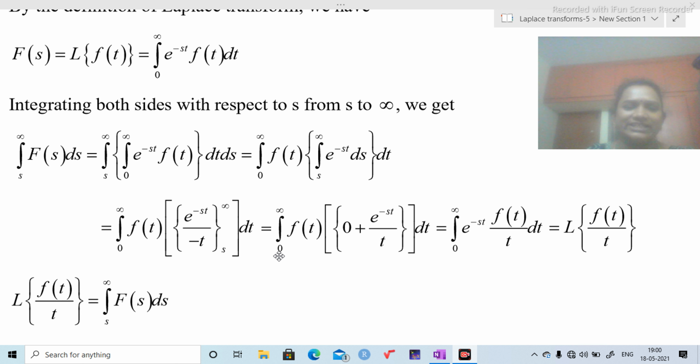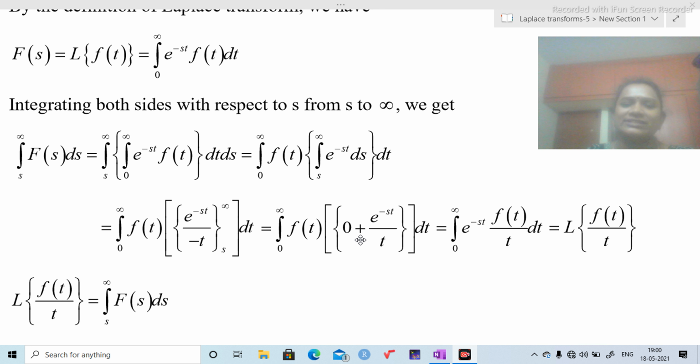Observe, integration 0 to infinity f of t as it is. First I am going to substitute the upper limit, e power minus infinity is 0. Next I am going to substitute the lower limit in the place of s itself. So minus of minus becomes plus e power minus st by t.